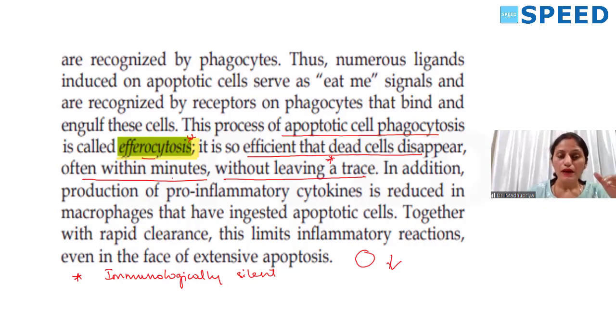Okay. But one more thing, once the cell is undergoing apoptosis, how are these cells going to tell the phagocytes that we are ready for phagocytosis? Here, actually, there is flipping of phosphatidylserine, okay, and flipping of the plasma membrane will expose phosphatidylserine and calreticulin.